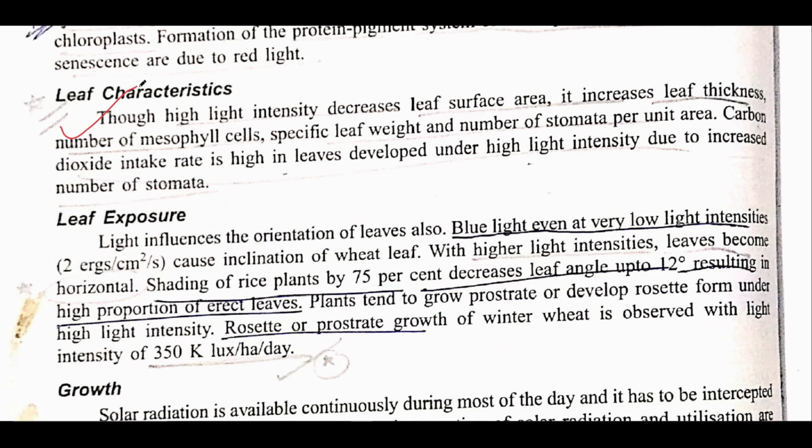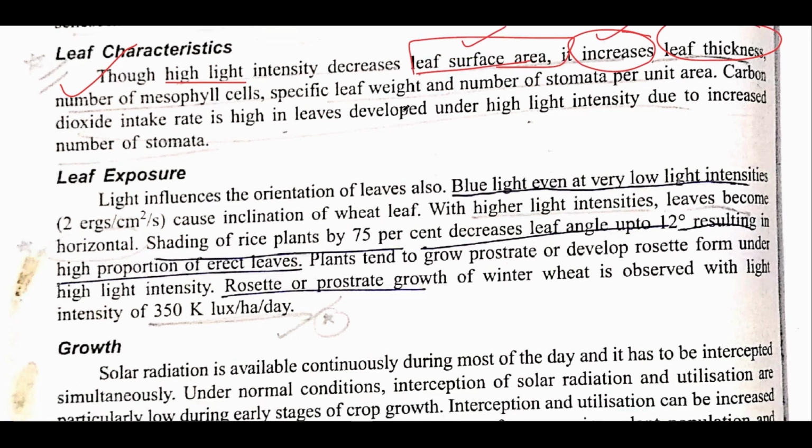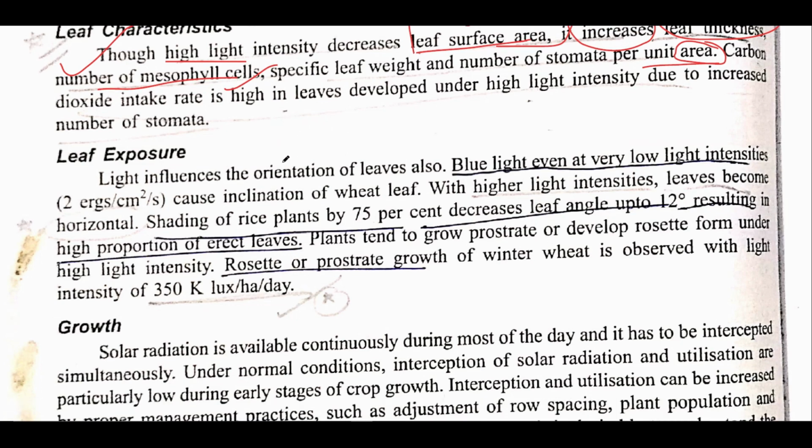Now leaf characteristics. This is a very basic thing, that if there is very high light intensity, it would lead to decrease in the surface area, except it would increase the leaf thickness. This is important, that it would increase the leaf thickness, while the surface area, as the leaf will shrink, will decrease, and the number of mesophyll cells per unit area would also increase. See, this would be a per unit area increase in mesophyll cells. Now carbon dioxide intake is very high in leaves compared to that of, this is not important.